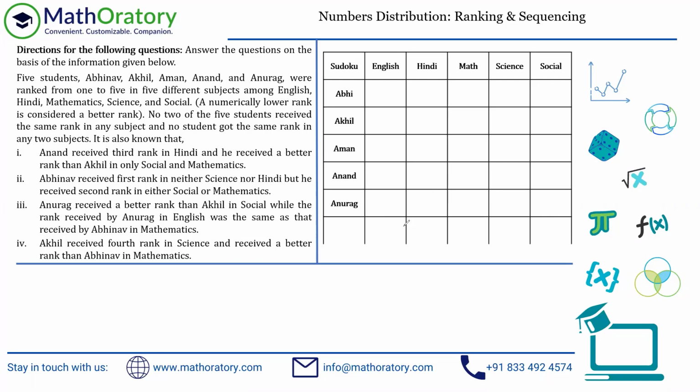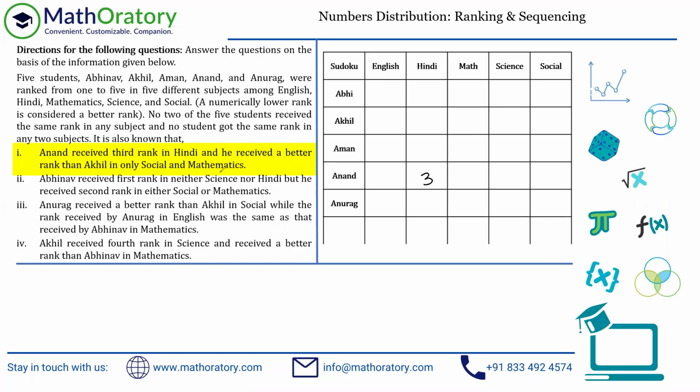Okay, point number 1 says Anand received 3rd rank in Hindi. So this is a direct one. Anand in Hindi gets the 3rd rank. And he received a better rank than Akhil in only social and mathematics. Now please understand, when I'm finally solving this particular set, I will be focusing on the values itself, right? I would not be caring about rank or anything. So whatever I'm writing extra, I should take into account from the value point of view.